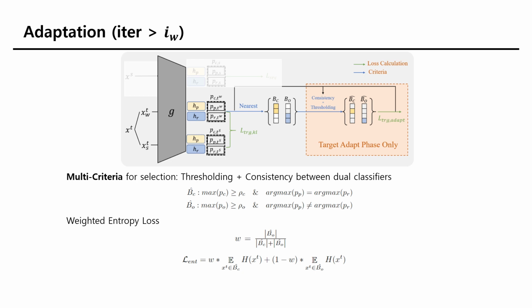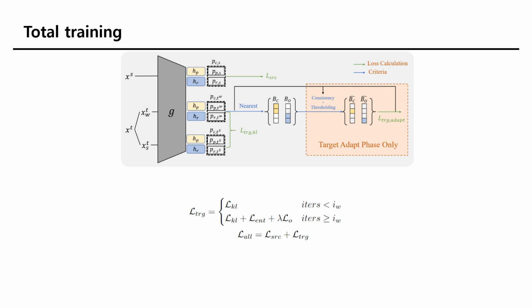In the next adaptation phase, to select more confident and reliable samples, we use multiple criteria, thresholding and consistency between the dual classifiers. With the selected samples, we calculate entropy losses for known and unknown samples respectively. However, there might be imbalance between them, so we weight each entropy loss term with the number of samples for known and unknown classes. In the end, the model is trained with the overall loss as follows.